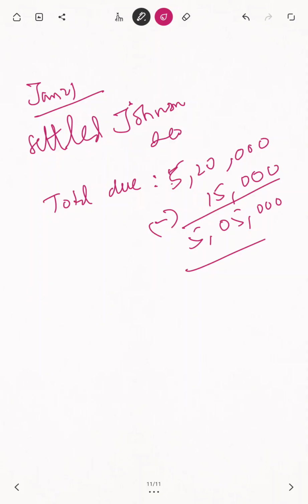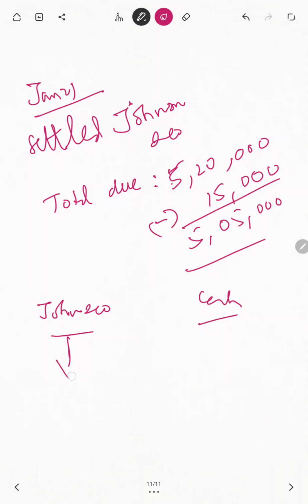Now you come to the point: 5 lakhs 5,000 we have to settle for which person? One is Johnson and Co. Another one is cash. What is the great thing here? The amount is not given. When the amount is not given, you have to search for Johnson and Co. They are telling Johnson and Co., which means you have to analyze wherever Johnson is available. So Johnson's place: previously purchased on credit basis, returned 15,000, 5 lakhs 5,000.